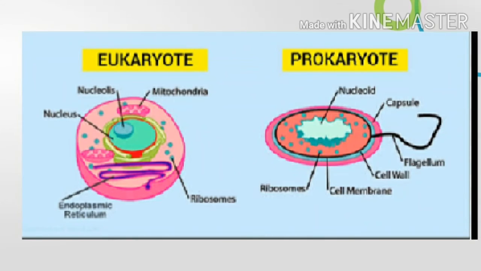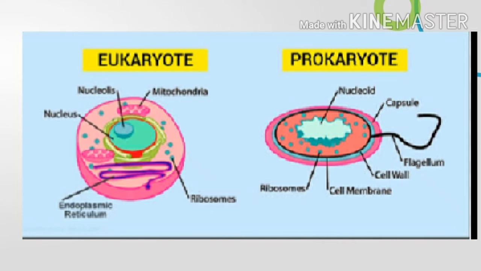Now we will discuss prokaryotic cells and eukaryotic cells. The cells having nuclear material without a nuclear membrane around it are called prokaryotic cells. The simple unicellular organisms whose cells do not possess a nucleus bounded by a nuclear membrane are called prokaryotes.